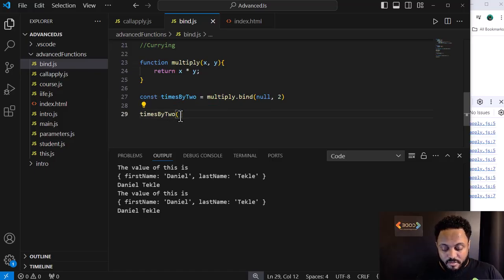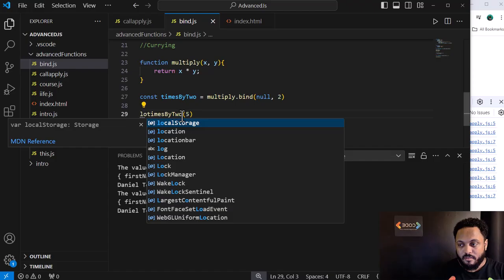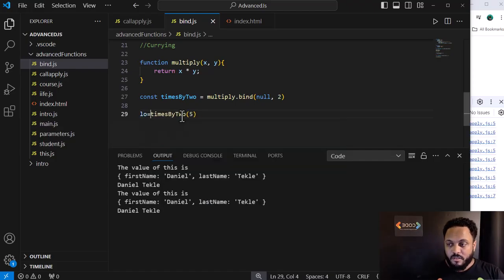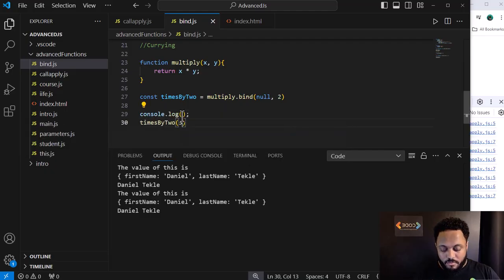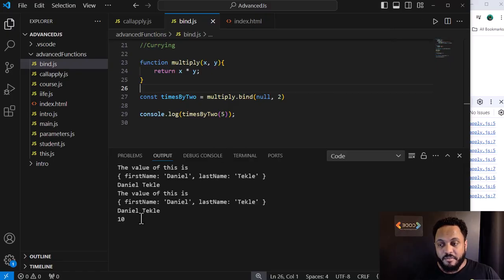So if now I do times by 2, and if you see, it's going to take a parameter. Let's say I put 5, and let's log this to the screen. Let's log times by 2. It should print 10.